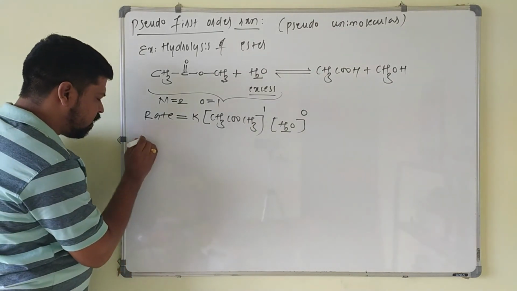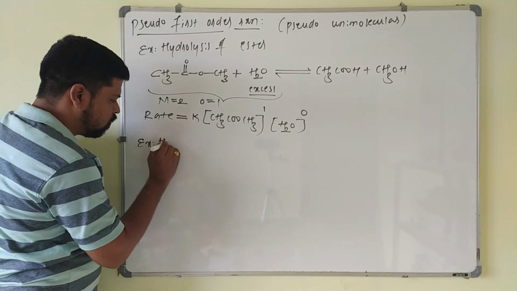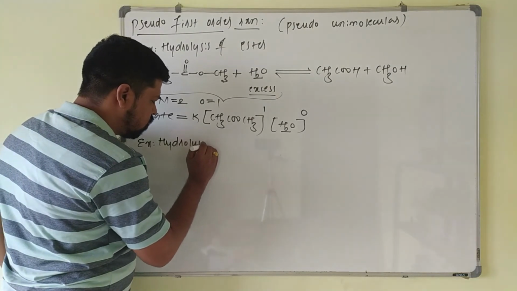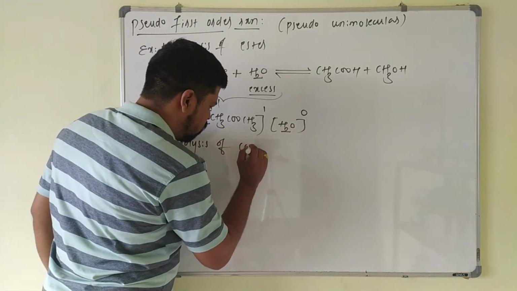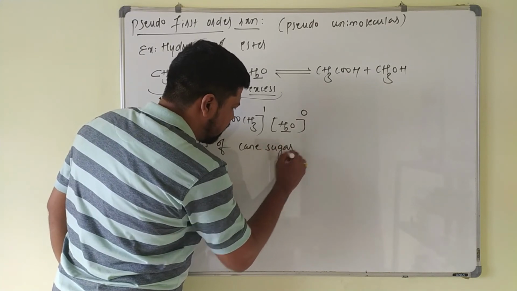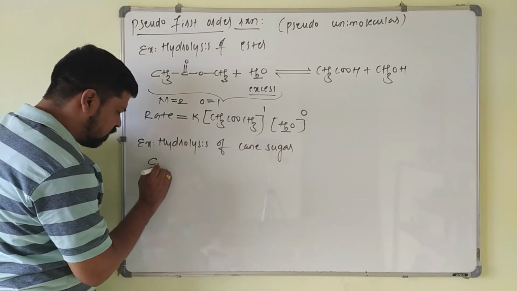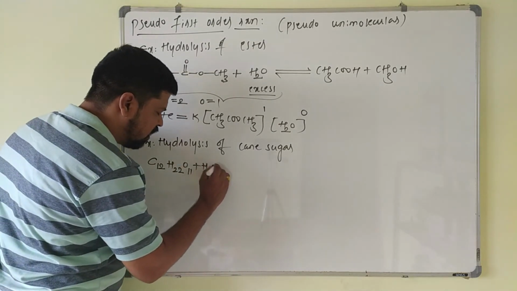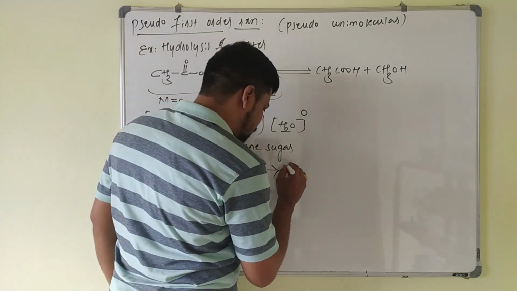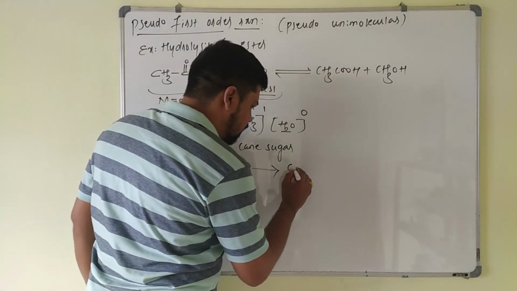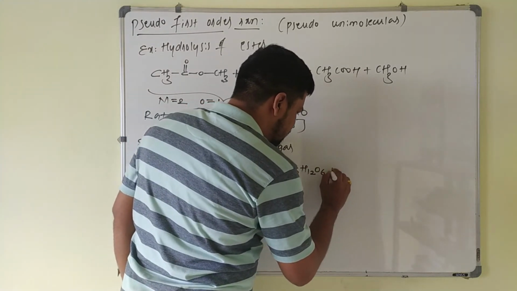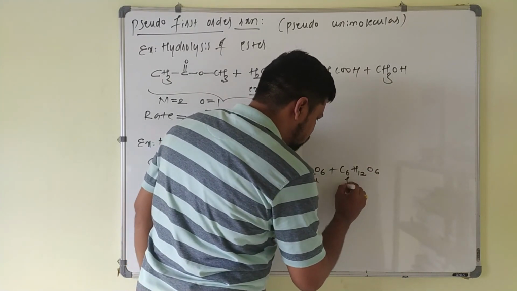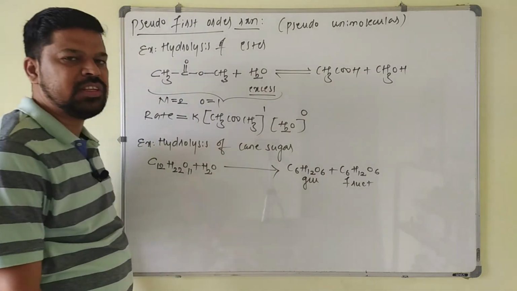Another example you can take is hydrolysis of sucrose, that is inversion of cane sugar. We call it hydrolysis of cane sugar. Cane sugar is nothing but sucrose. So that is C12H22O11 plus water. This on hydrolysis gives glucose plus fructose, C6H12O6 and C6H12O6. This one is glucose, and this one I will call fructose here.